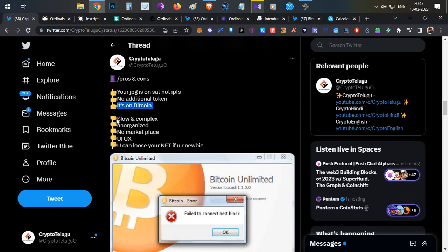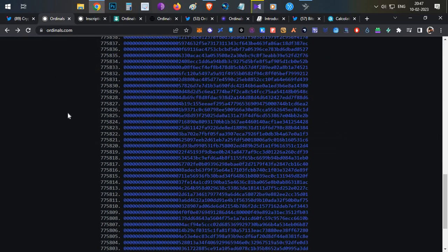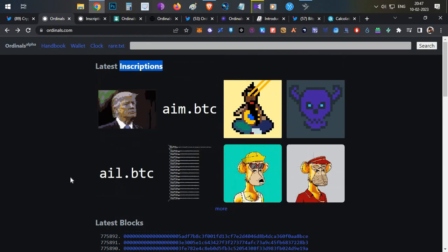Coming to the drawbacks, it is very slow because we are using the Bitcoin network, and it is very complex because you have to run a full node to use this. It is in a very early stage and completely unorganized right now. So these are some challenges. Over that, there is no marketplace right now. You cannot buy or sell from any marketplace. You have to do an OTC deal on Discord to buy or sell your NFTs. Then the UI and UX is very poor. You can see the Ordinals website itself, with a very basic, zeros and ones kind of UI and UX.